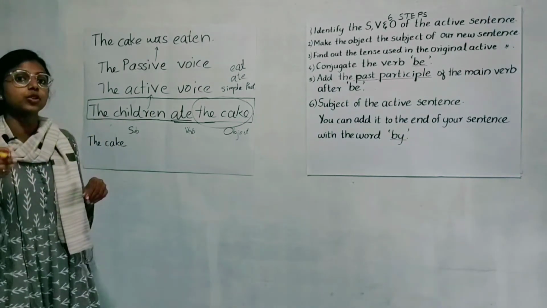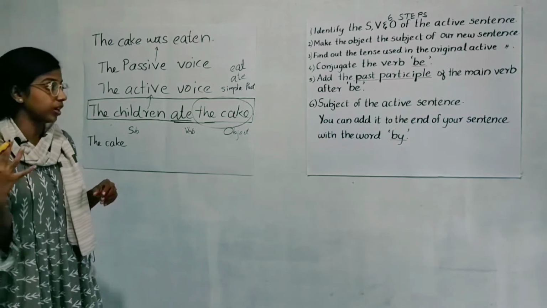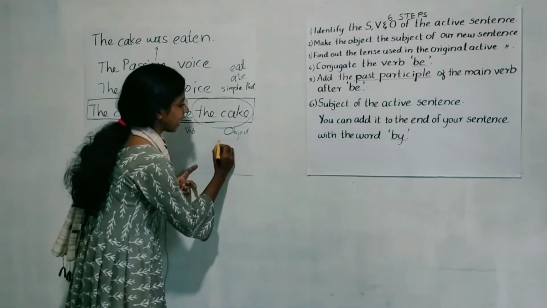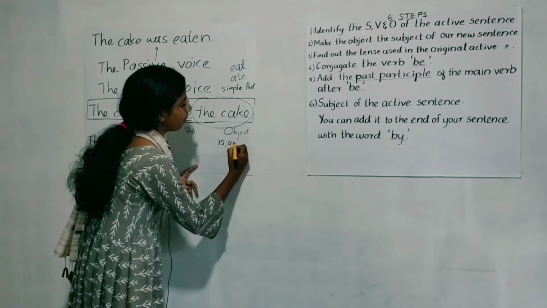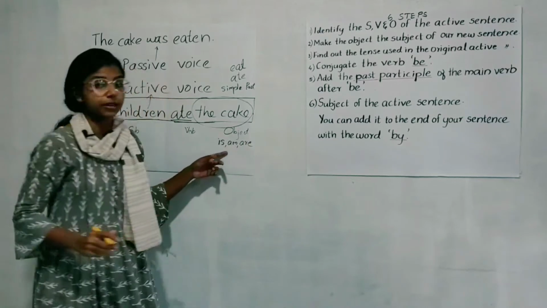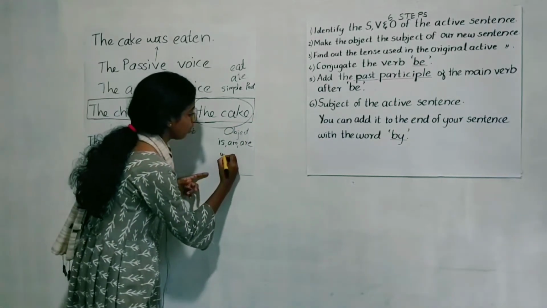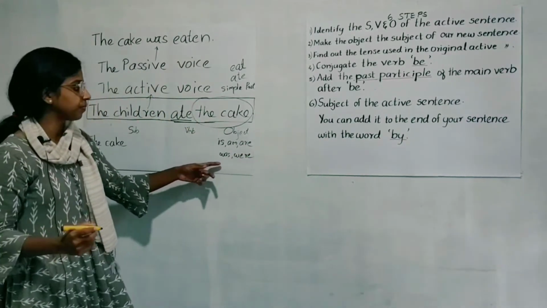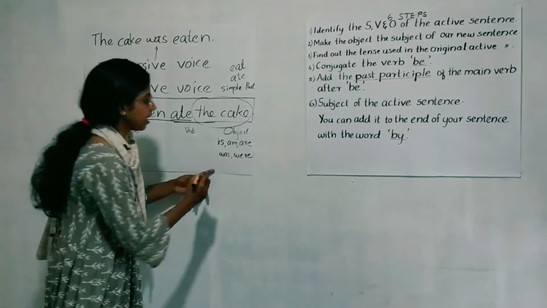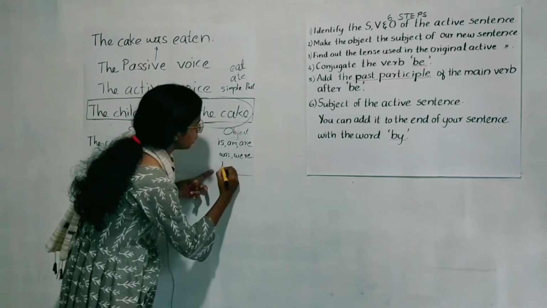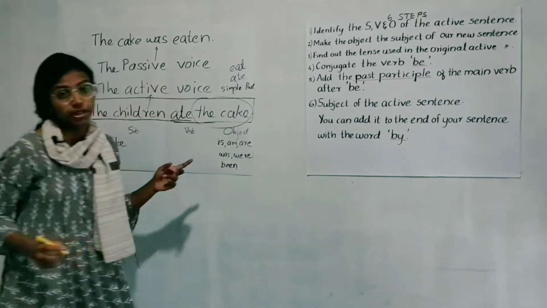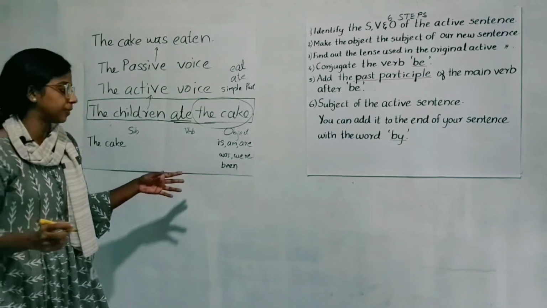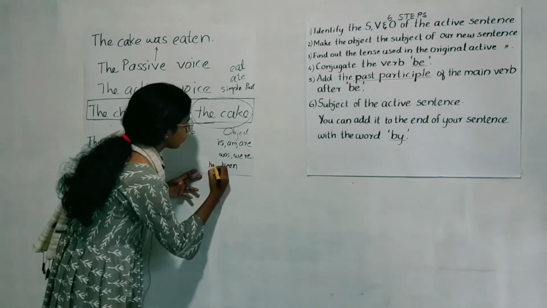So we know the forms of verb be. What are the important forms? Verb be can be is, am, are in present tense, and it can be was or were in past tense, and in perfect tense it can be been, has been or had been.